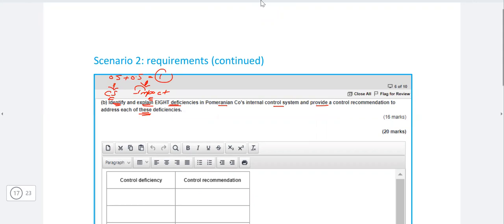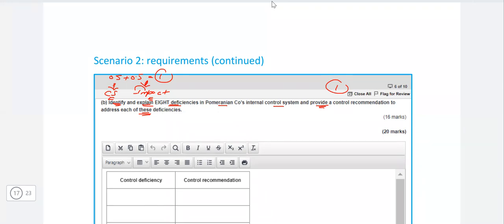Control recommendation means how to overcome that weakness. So see, there's no test of control thing in this requirement. Students usually get confused that, okay, when they're asking for the control recommendation, whether this is a test of control. No, this is not a test of control. This is a control recommendation, how to overcome the weakness, how to fix that weakness.